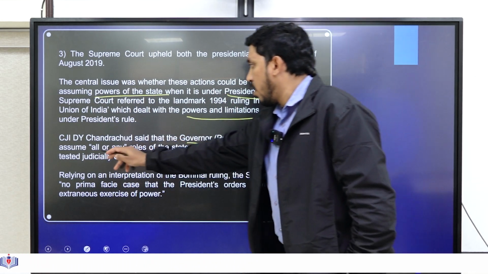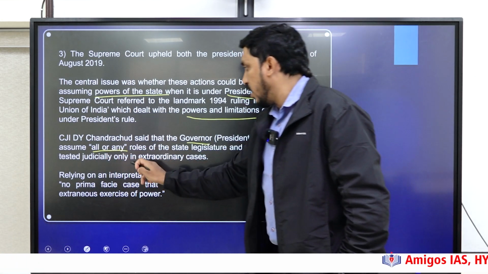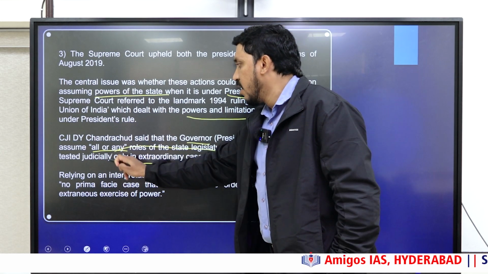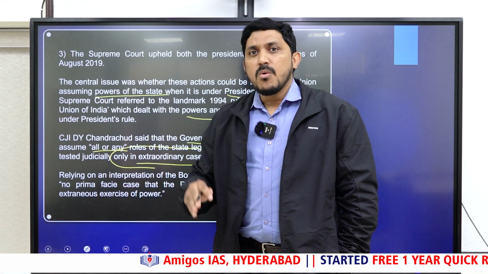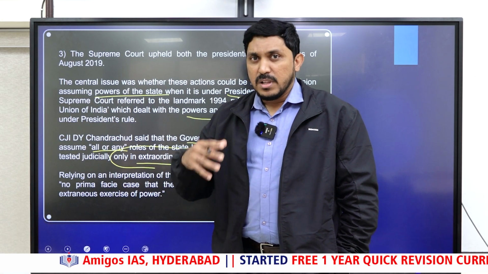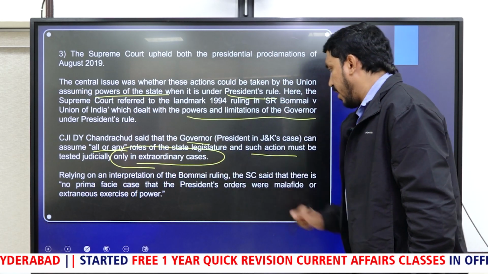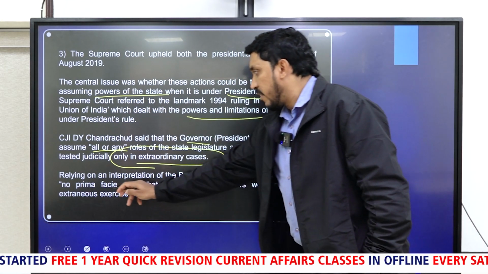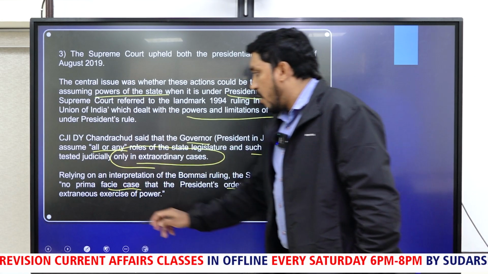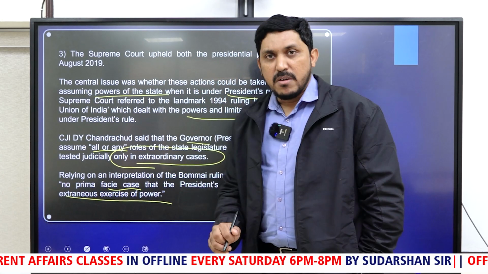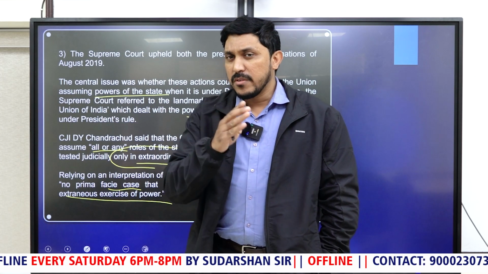The President can assume all or any of the roles of the state legislature, and such action must be tested judicially only in extraordinary cases. Because President's rule is there, the President is empowered to take any decision. Only in some cases can we talk about the legality of the President's decisions. And relying on its interpretation of the Bommai ruling, the Supreme Court said there is no prima facie case that the President's orders were mala fide or an extraneous exercise of powers. That means the Supreme Court upheld CO 272 and 273, guys.